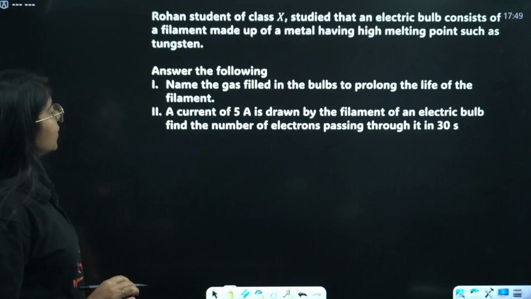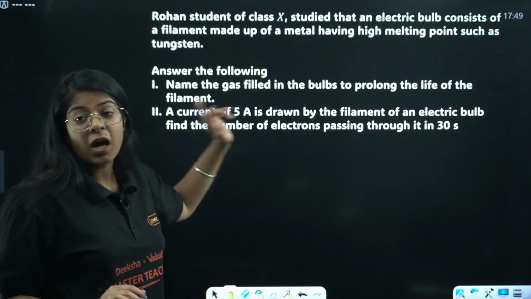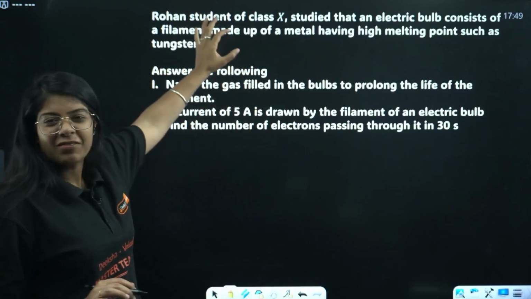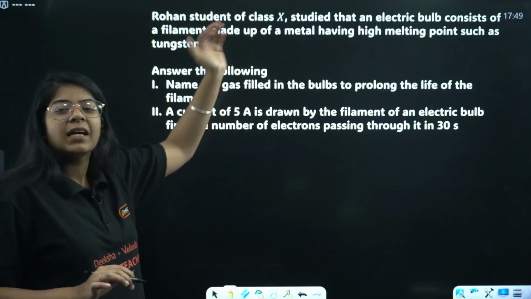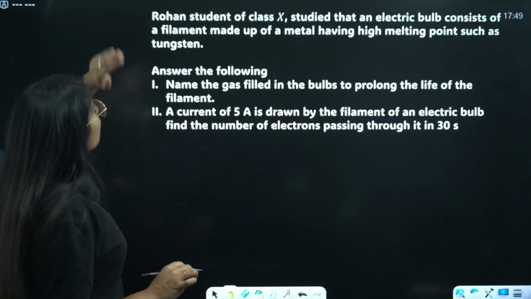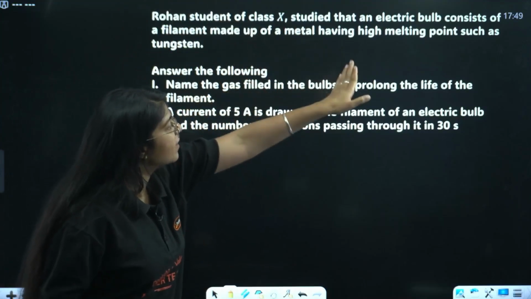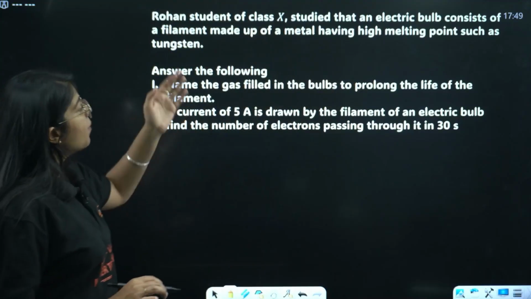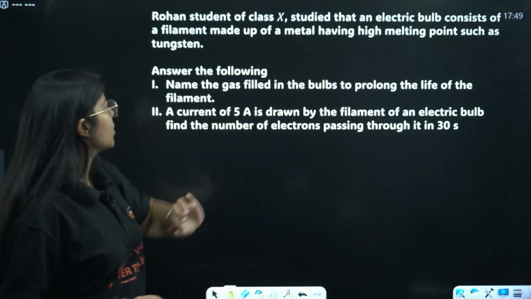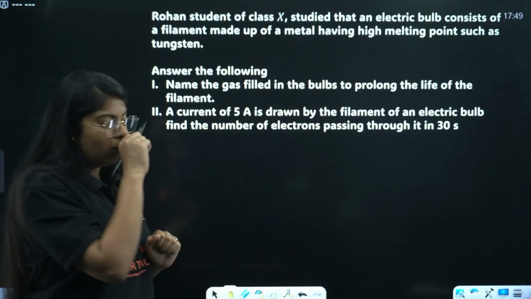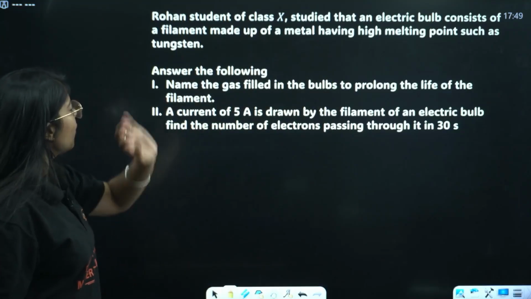We have another question. Let's just jump into the question. Although this paragraph is really small, you can read it as well if you want. Rohan, student of class 10, studied an electric bulb consisting of a filament made of a metal having high melting point such as tungsten. We have to answer the following questions.